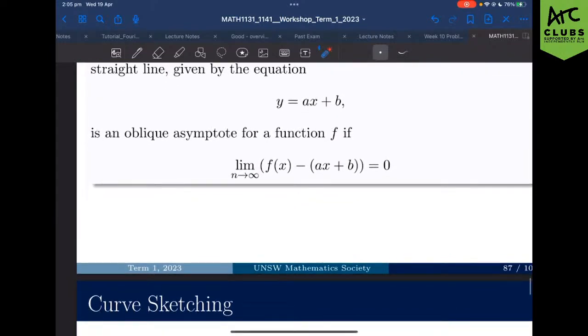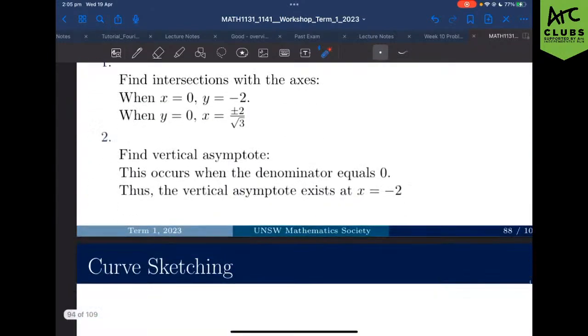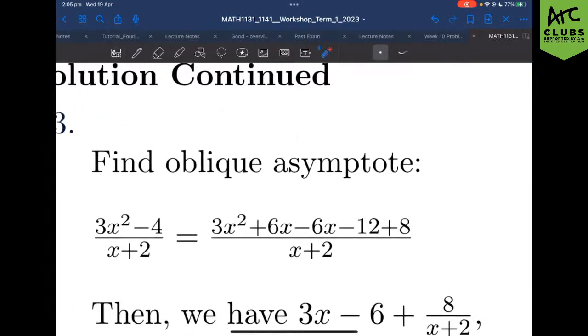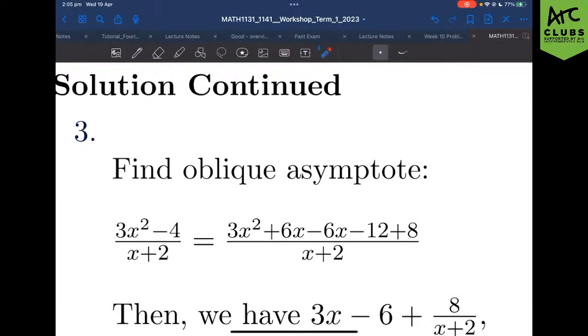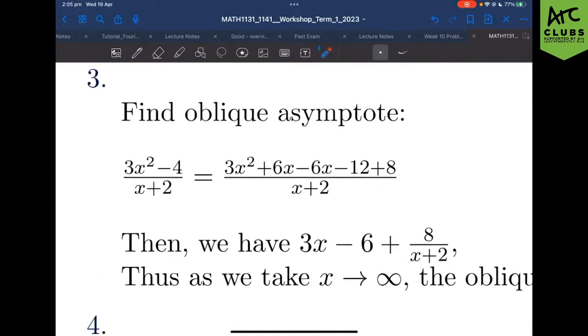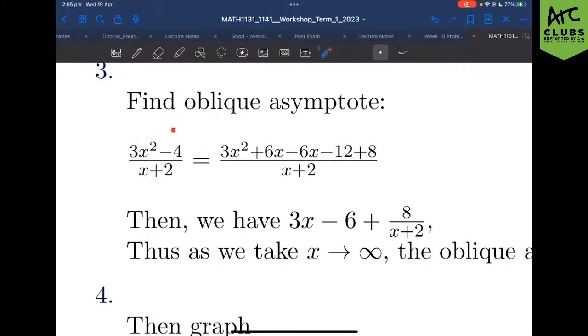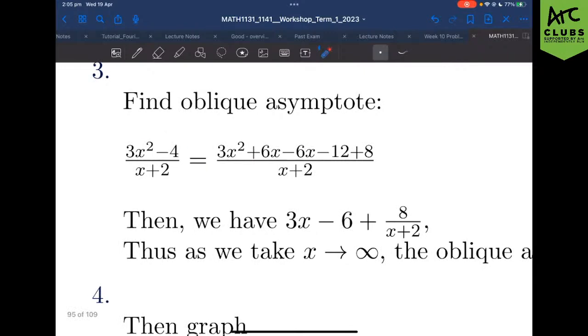Particularly, how do we work with something like this function? What we want to do is something like this, right? There are 2 ways you can think about it. You can think of it either as long division, or as just algebraic manipulation. This is the algebraic manipulation manner, where if I want to work with this, then I need to add constant values so that I can actually simplify it, right? You can see we've added plus 6x, and if you add plus 6x, you need to minus it.